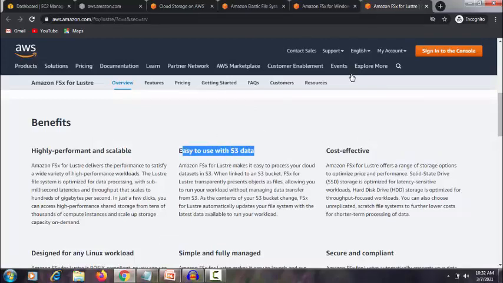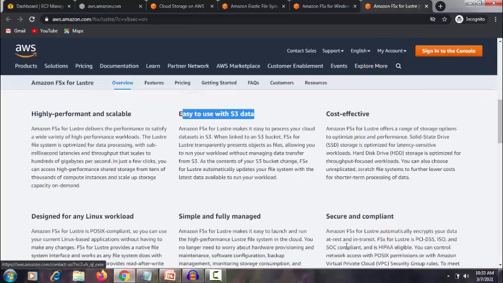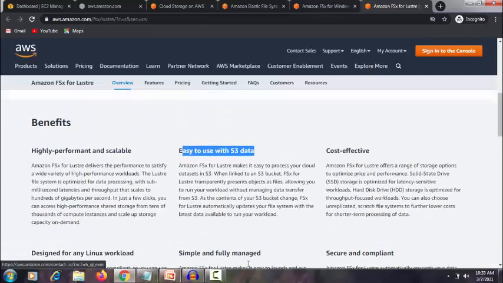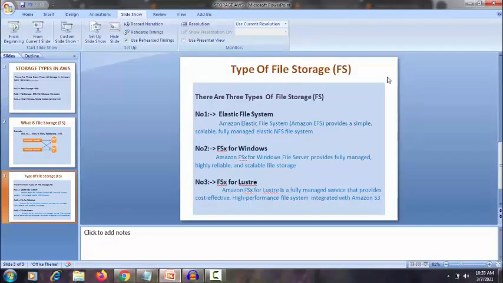It is also cost effective, simple and fully managed, secure and compliant, and designed for Linux workloads. That is the detail of the benefits of these three types of file storage in AWS: Elastic File System, FSx for Windows and FSx for Lustre.